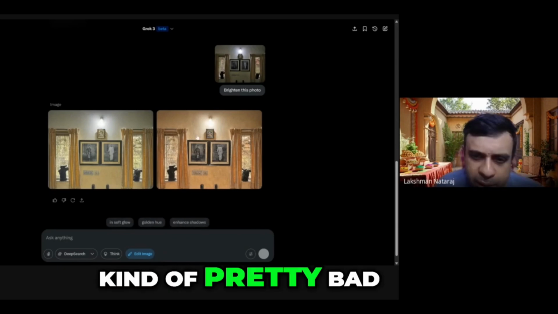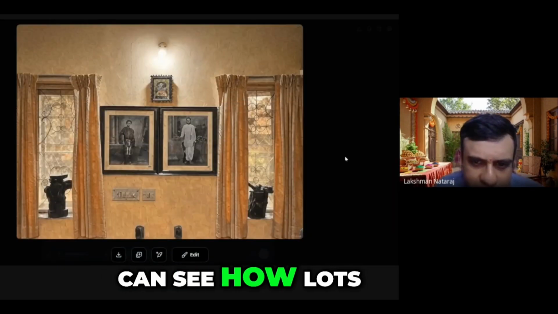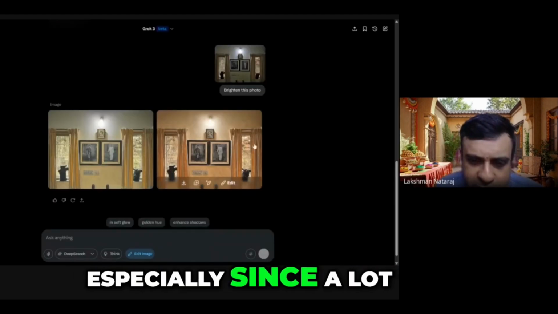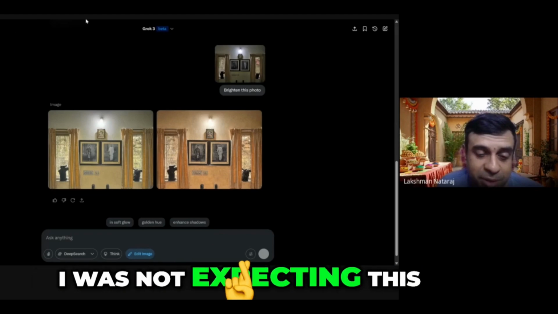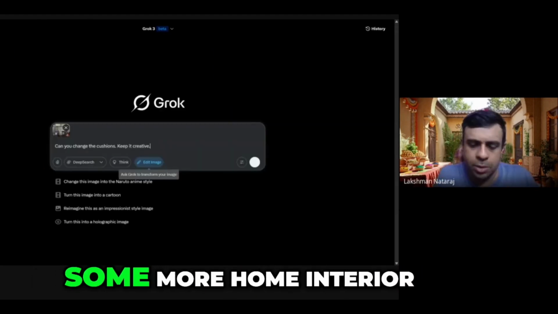Nope, it's kind of pretty bad here too. So you can see how lots of details have changed a lot, especially the photos and other details here. So that's an interesting thing. I was not expecting this. So let's see. I want to try some more home interior.